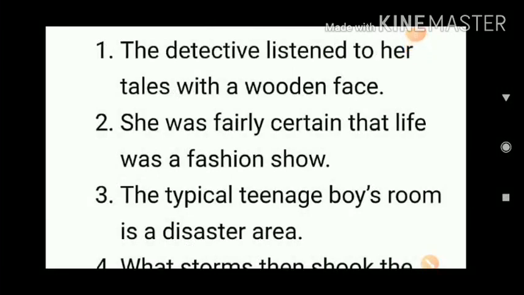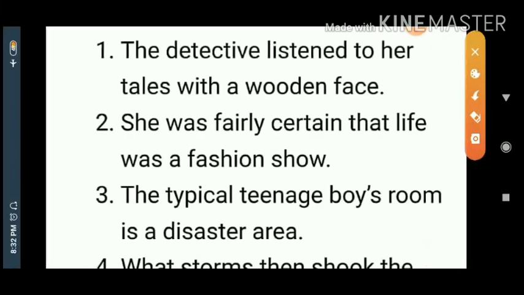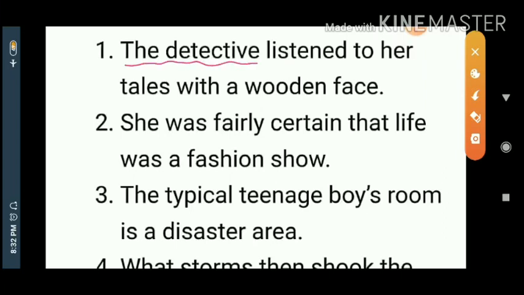You see a few more examples of other figures of speech I give you. The detective listened to her tales with a wooden face. You see here the detective, original aspect, wearing a wooden face. He was with her tales. Wooden face is equal to detective, detective is equal to wooden face. 100% equality is there. That is the identity of metaphor.